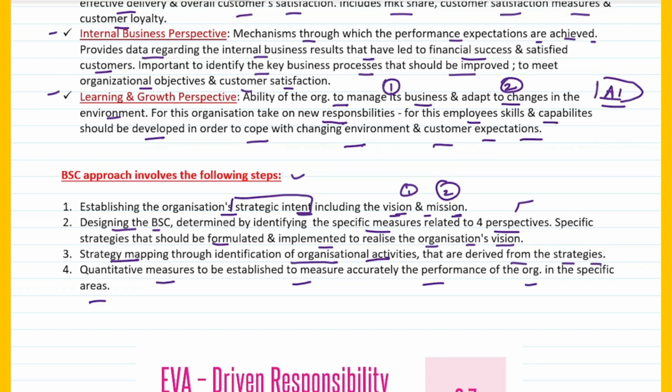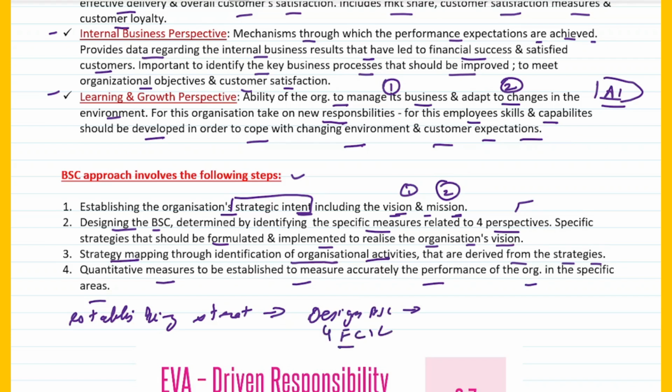Right. So what are the four steps when you talk about the BSc approach? The first one is establishing the strategy. Then the second thing that you do is you design the BSc. Now this BSc design is done using the four perspectives, right? Freddy can't insult Lena. Fine. So you use FCIL, and then you do strategy mapping. Then the third thing that you do is strategy mapping, and finally you establish quantitative measures.